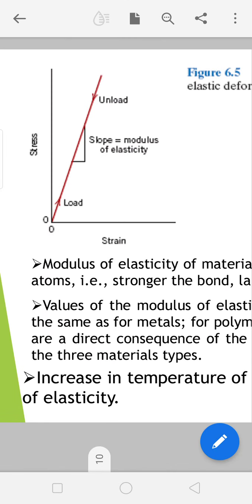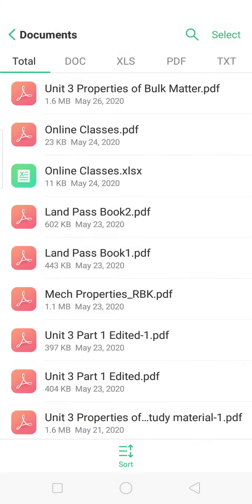So here you can say sigma equal to epsilon E or E equal to sigma by epsilon. So the slope of the stress versus strain graph will give you the elastic modulus. Elastic modulus is defined as the ratio of stress to the strain, or the slope of the stress versus strain graph.